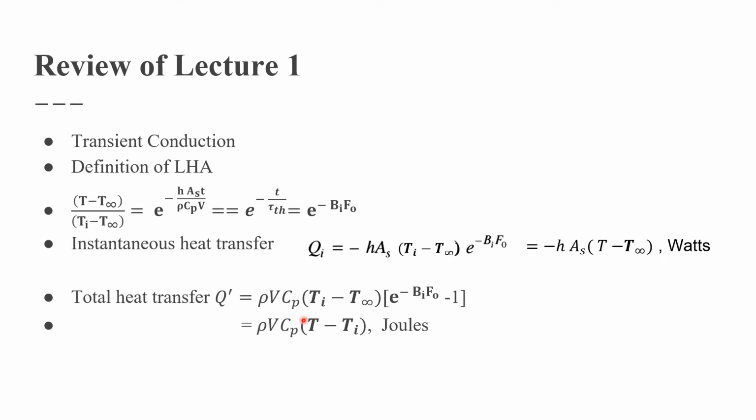Then we have total heat transfer, which is given by this equation: rho V Cp (Ti minus T infinity) into e power minus Bi into Fo. This also can be simplified further. You already know (Ti minus T infinity) into e power minus Bi into Fo is nothing but T minus T infinity, from this equation. So (T minus T infinity) minus (Ti minus T infinity) cancels, and this is the final form we get. Why I have shown these two final forms is that in the data handbook only these forms are available. So this is what we covered in lecture 1.